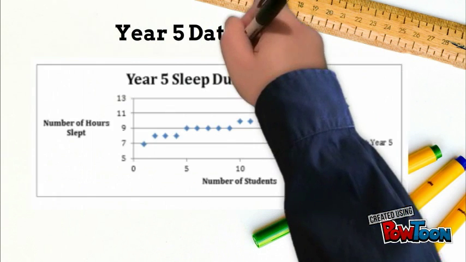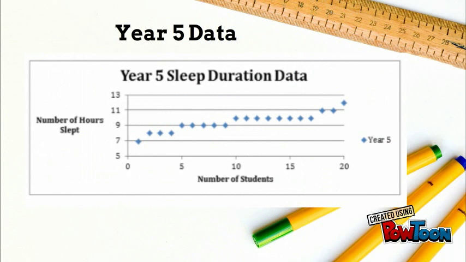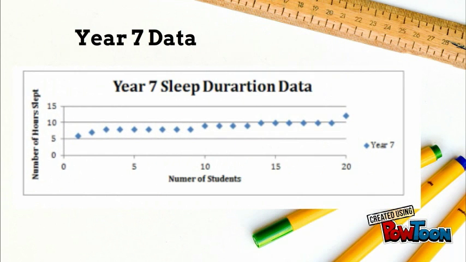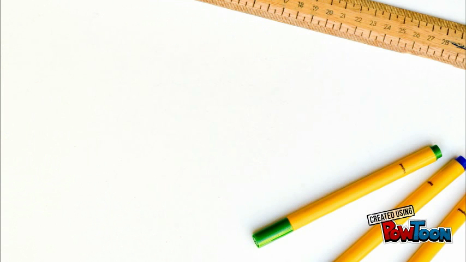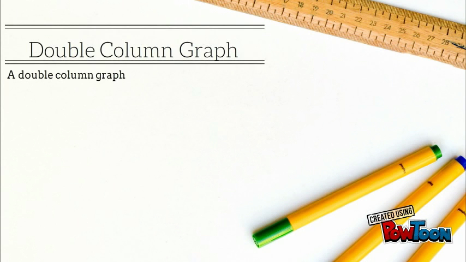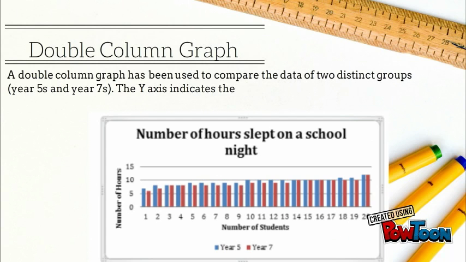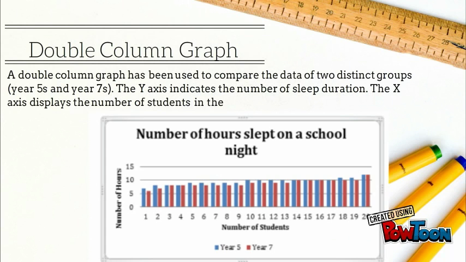The shortest sleep duration for Year 5s was 7 hours and the longest was 12. In comparison, the shortest sleep duration for Year 7s was 6 hours and the longest was 12. A double column graph is the most appropriate data representation. This style allows you to view and compare the numbers of hours slept by the students. Evidently, the median for Year 5s was 10 hours and 9 hours for the Year 7s.